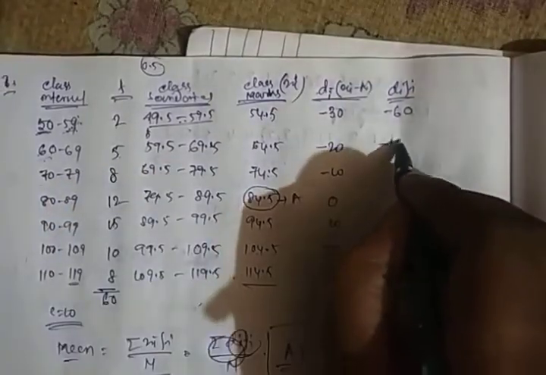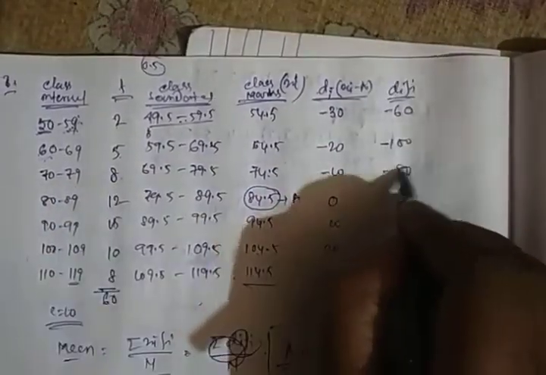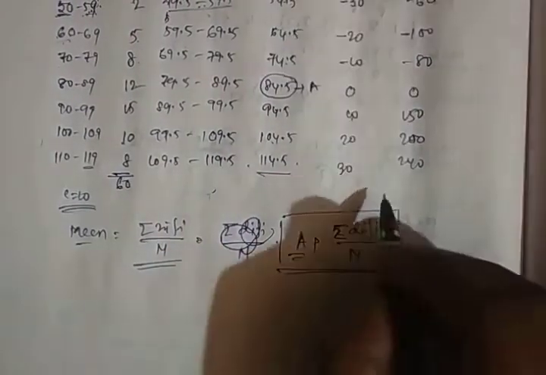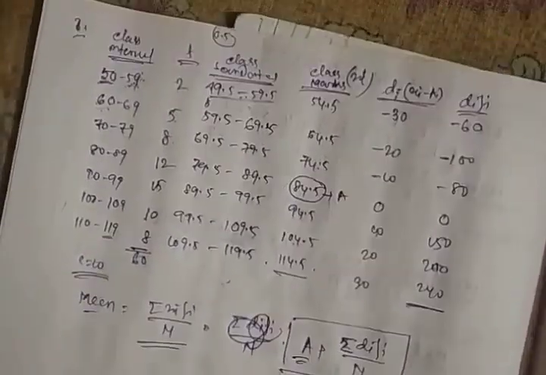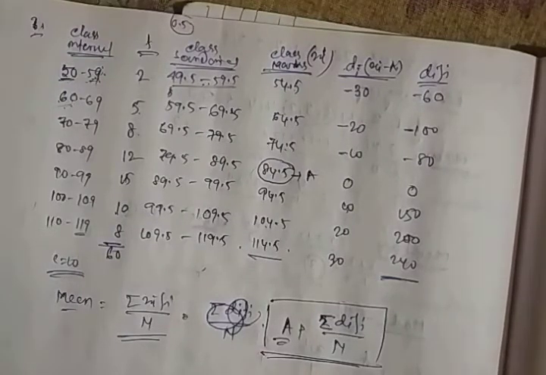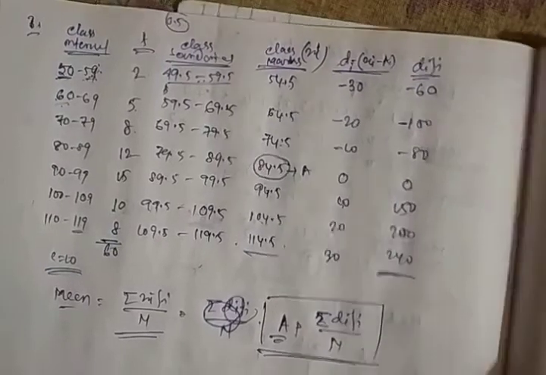So we calculate di fi: minus 30 into 2 is minus 60, minus 20 into 5 is minus 100, this will be minus 80, this will be 0, 10 into 15 is 150, this is 200 and this will be 240. Now we take the sum of these values: 240 plus 200 plus 150 minus 80 minus 100 minus 60, which is 350.